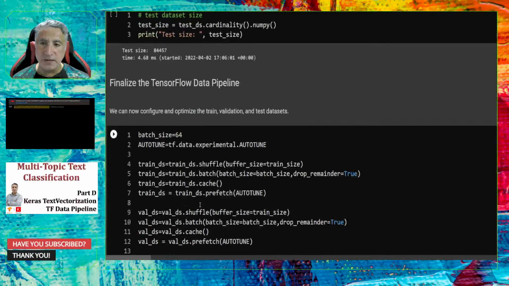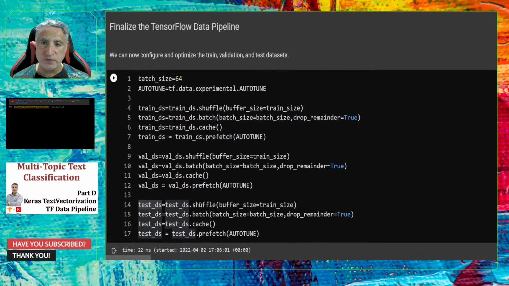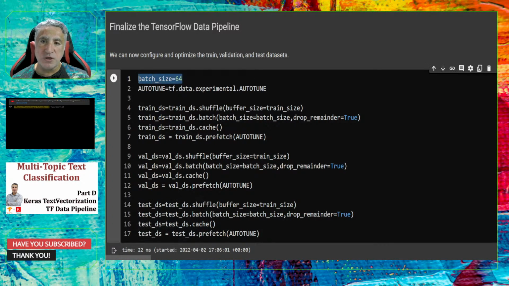Now we can finalize the TensorFlow data pipeline. The TensorFlow Data API provides you many important facilities to help you, especially in training. Here you see that in training we use the batch size, so here you can define the batch size. And also the TensorFlow Data API helps you to decide some auto-tune parameters depending on your hardware.